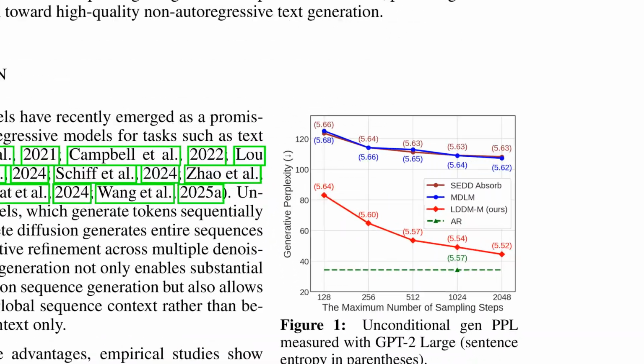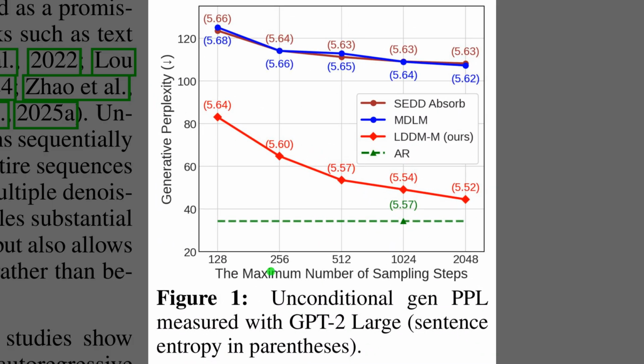Figure 1 shows that loopholing cuts generative perplexity as sampling steps increase. Generative perplexity means lower values signal better text quality. The red LDD-MM curve drops steeply toward the green autoregressive line, while the blue and brown baselines stay high. By 2048 steps, the gap narrows substantially. The labels also note sentence entropy near 5.6, which remains stable across methods.